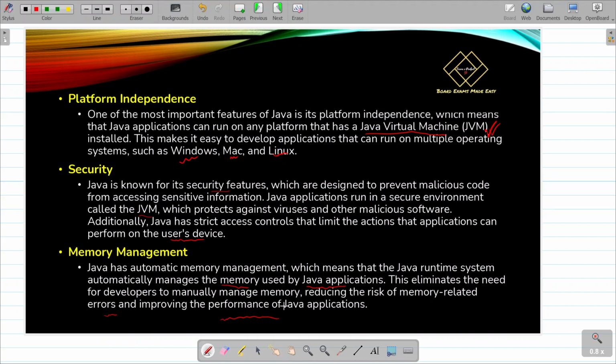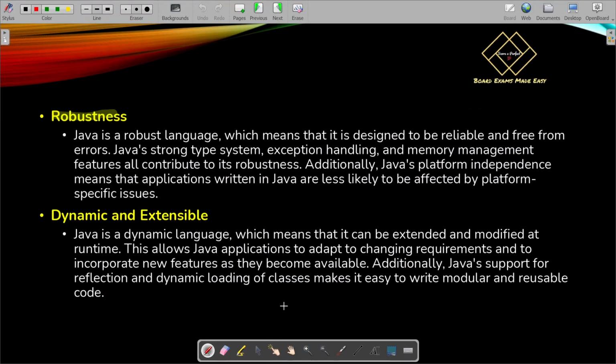All right. So the next slide is robustness. Java is a robust language. I told you that I will discuss it. Java is a robust language, which means that it is designed to be reliable and free from errors. Now, what does this mean? Designed to be reliable and free from errors.